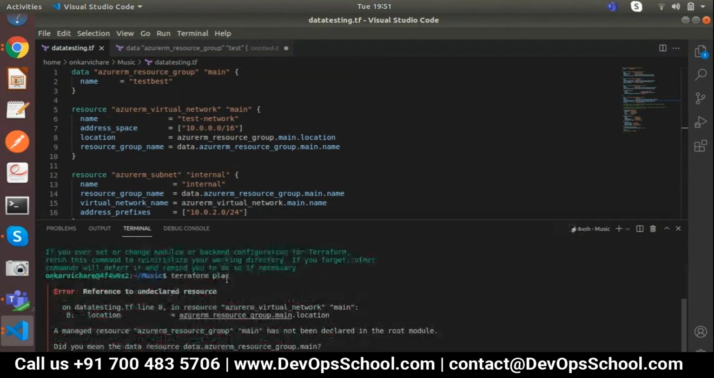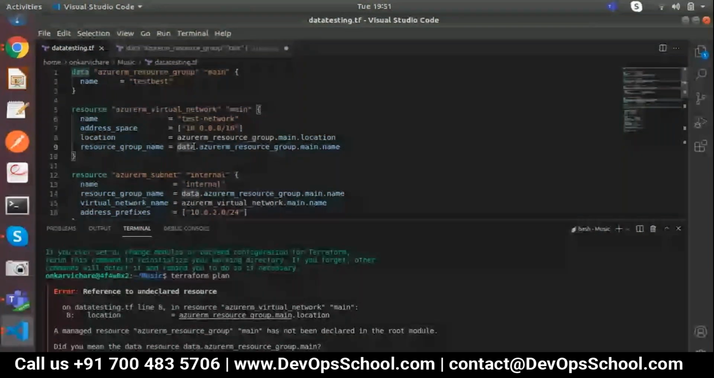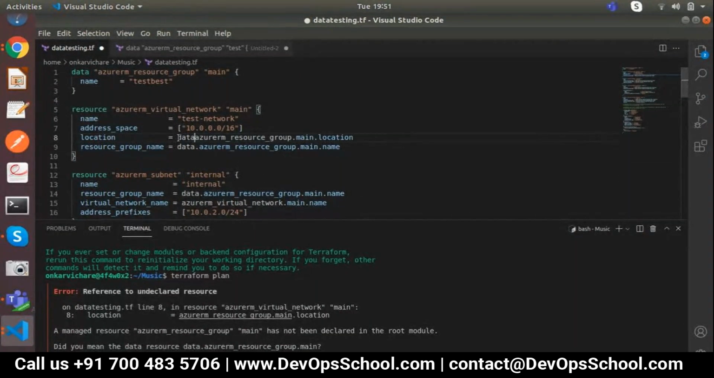Okay, Azure RM resource group main dot location. That is managed in the 8th line. Data dot. Okay, so in this data dot area, resource, above that, here above that, we haven't mentioned it, right? Let's mention it, save it, and try it out.